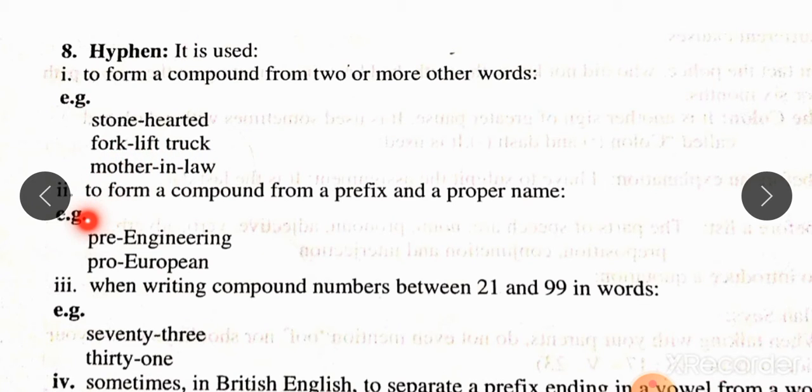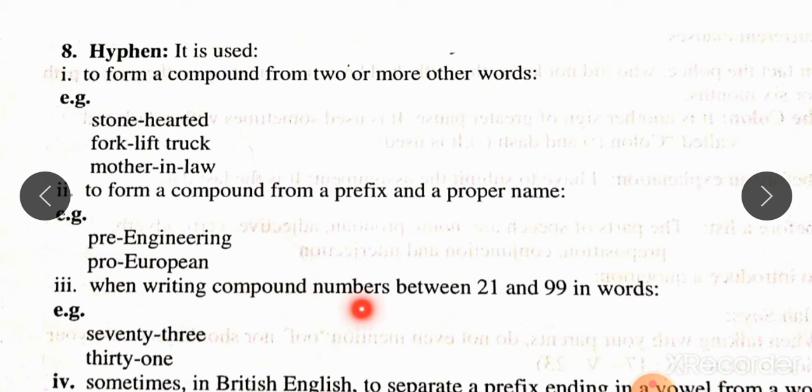The second use is to form a compound from a prefix and a proper name, like pre-engineering, pro-European. So we will put a hyphen when we form a compound from a prefix and a proper name.